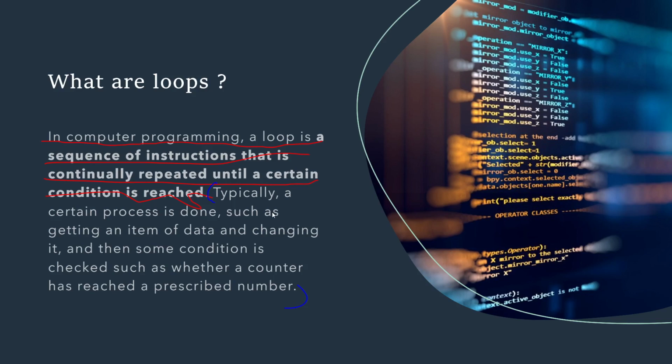So let's say you have a list, which we will learn in later videos, so stick to the series. It's just getting an item of data. The data type is a list, and we can get each and every item of the list. So we can use it for those purposes. We can change, increment or decrement the value of a variable, and then a timer also. That is also mainly working on loops.